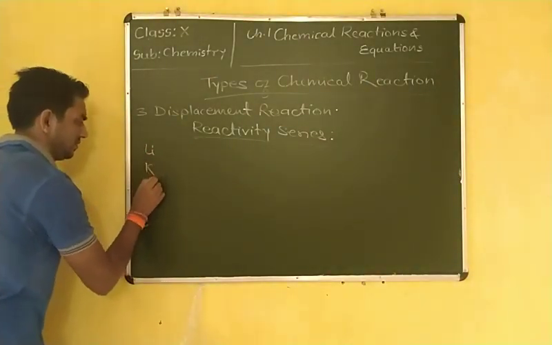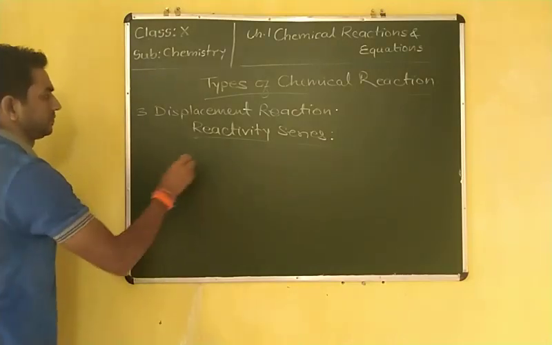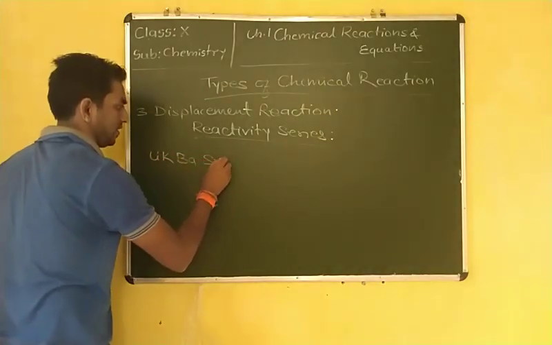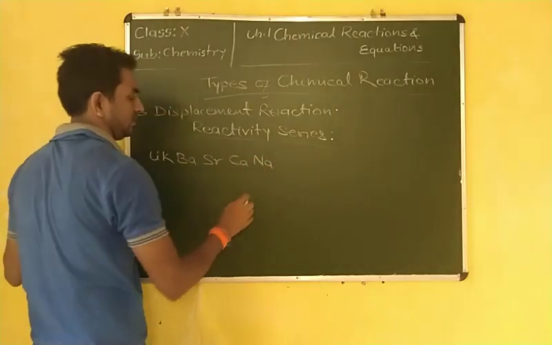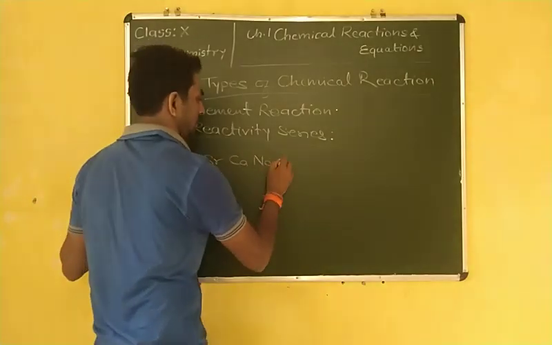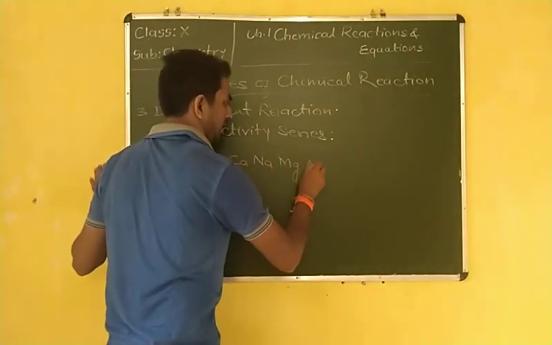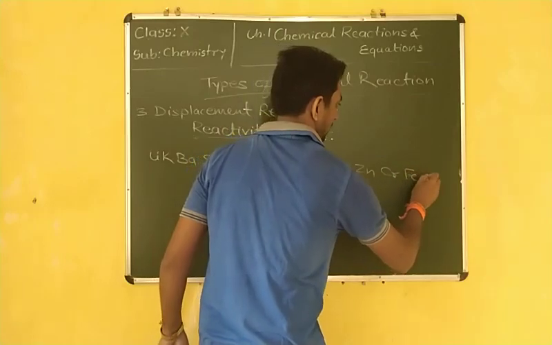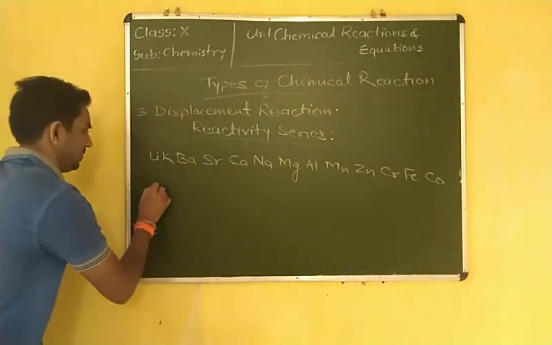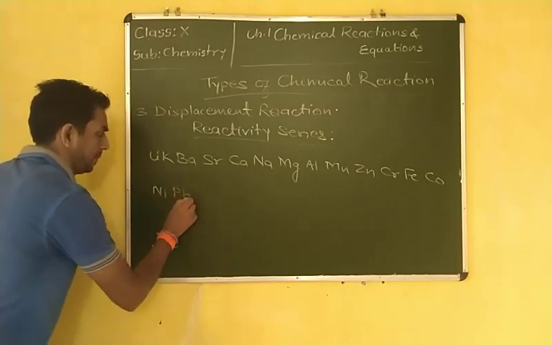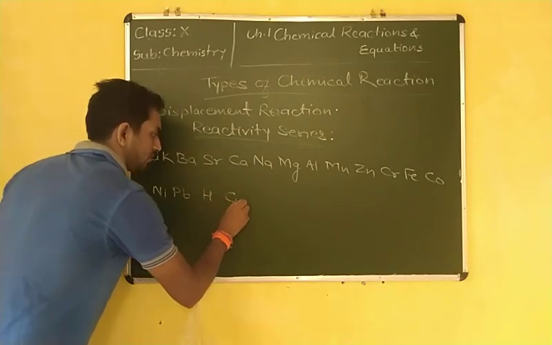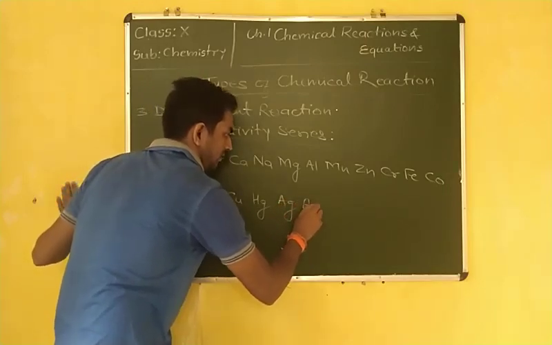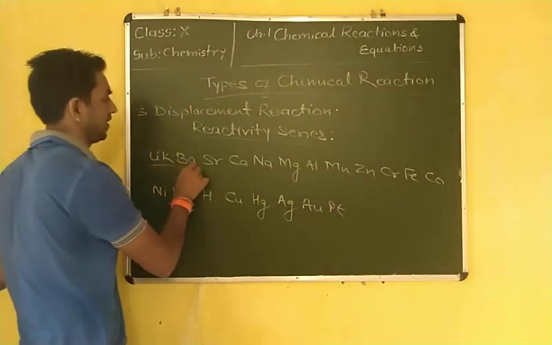I'm writing it in this way, as a mnemonic. This is the decreasing reactivity series.